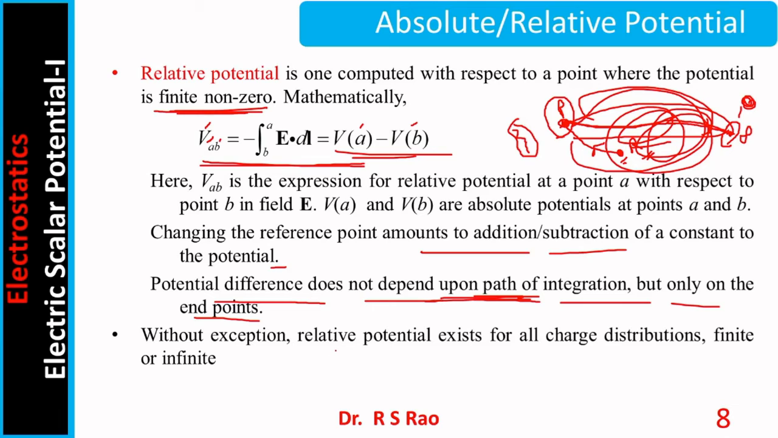Without exception, relative potential exists for all charge distributions, finite or infinite. So there are two potentials: absolute potential and relative potential. Absolute potential exists for most of the charge distributions, with the first one or two exceptions already mentioned, but relative potential exists for all charge distributions.